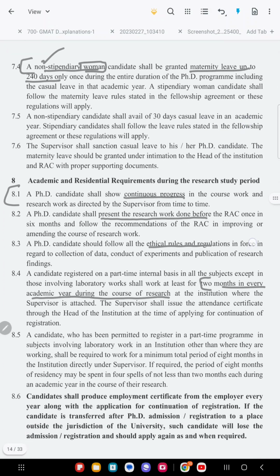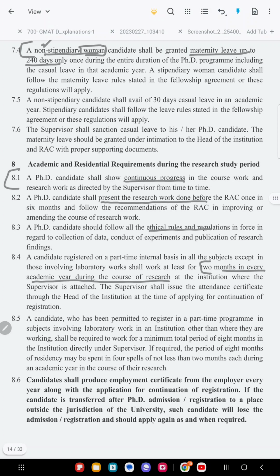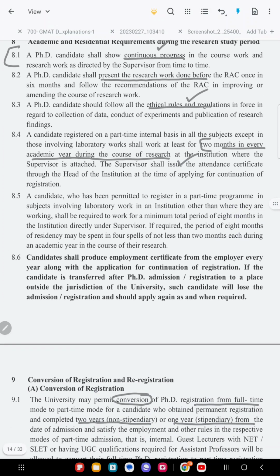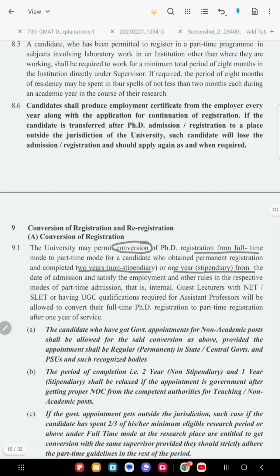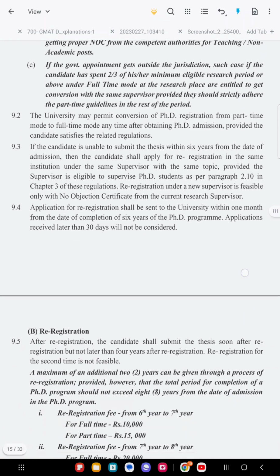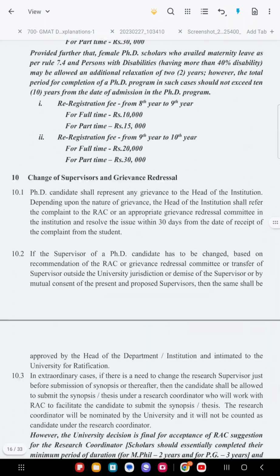Okay, so based upon this, the next step is, once you got into the PhD, you should show continuous progress. You should follow all ethical rules and regulations in the research work. Every 2 months you have to conduct some research, and some classes you have to complete. Okay, and one important thing is that you can convert from full-time to part-time also, based upon your situation, and vice versa. Okay, so these are the re-registration.